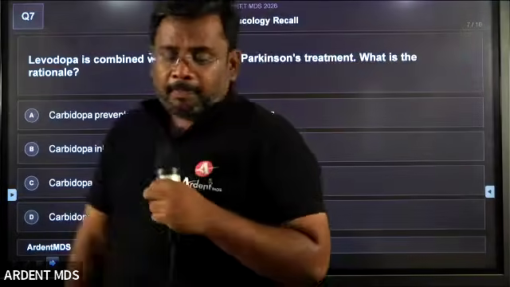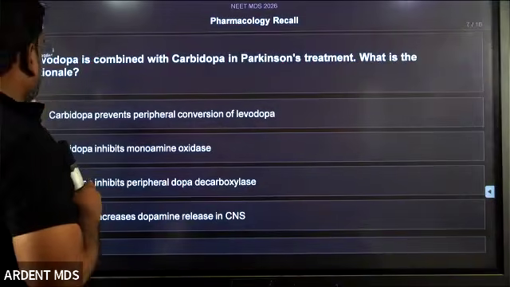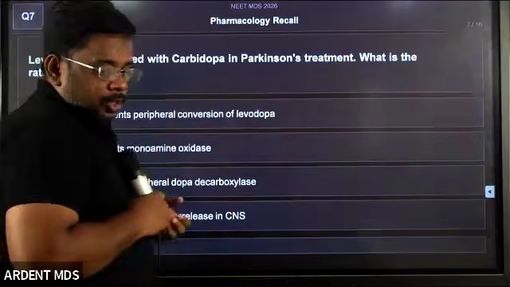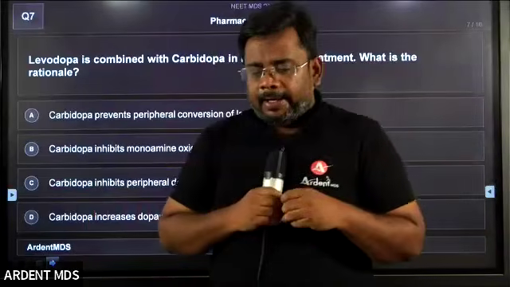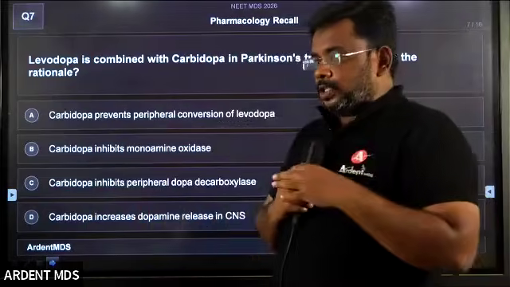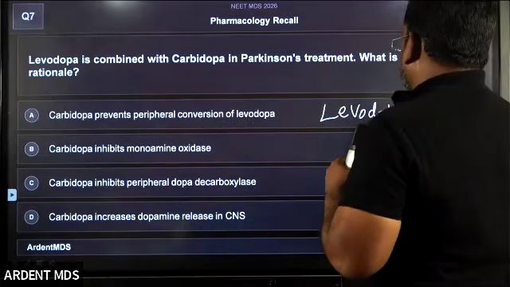Okay, yes, levodopa is combined with carbidopa in Parkinsonism. What is the rationale? Why do I want to add carbidopa with levodopa? Usually, for a patient with Parkinsonism, I will give levodopa.